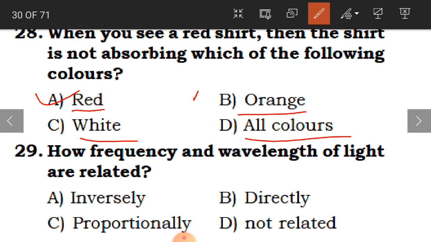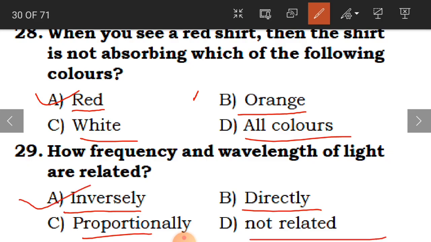So how are they related? Inversely, directly, proportionally, or not related? As I said, they are related inversely. Inversely, in the sense of the opposite direction. If there is a low frequency wave, there will be a long wavelength. If it is a high frequency wave, there will be a short wavelength. Clear?